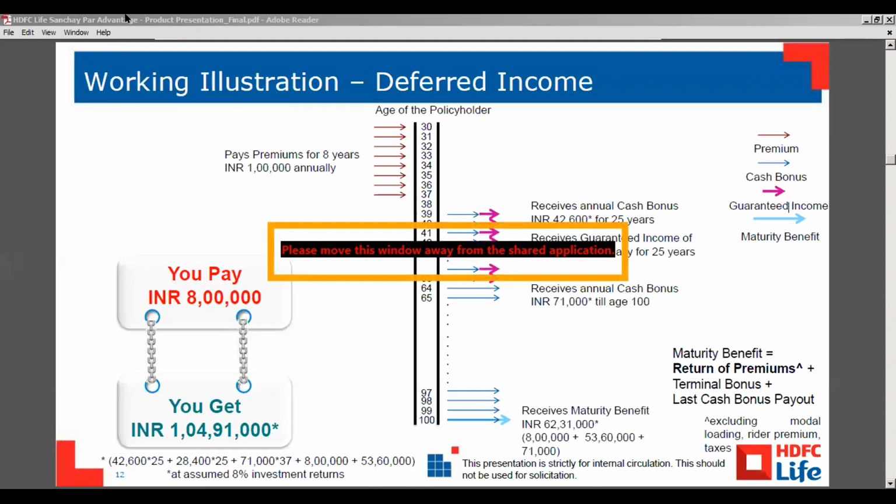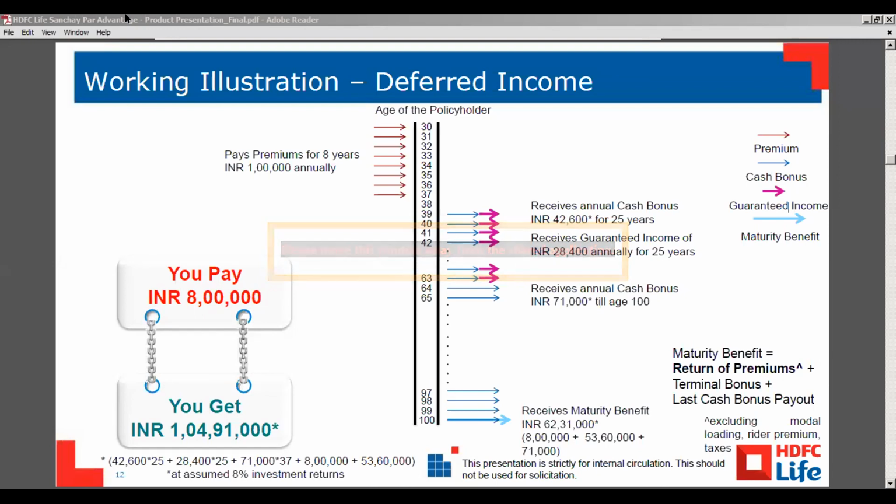Questions are also coming in. Mr. Jainam is asking, how is the insurance amount calculated? Sir, we have a calculator. When you give the date of birth, we will share the illustration and insurance amount with you. It is the premium paying, so you have to pay this X amount.